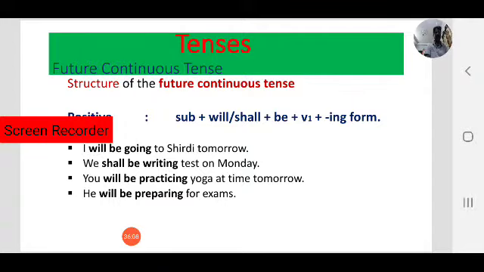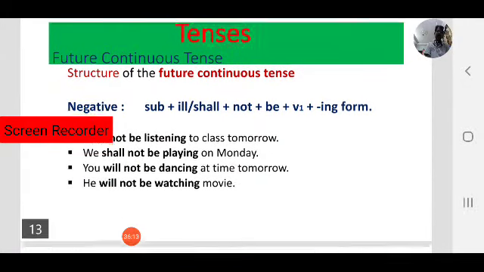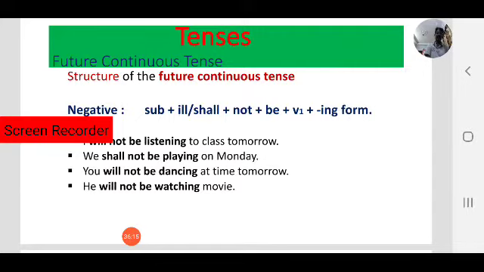Now let us focus on the negative form of the future continuous tense. Here, negative: subject plus will or shall, will not. It is a typographical mistake, a small error on the slide.